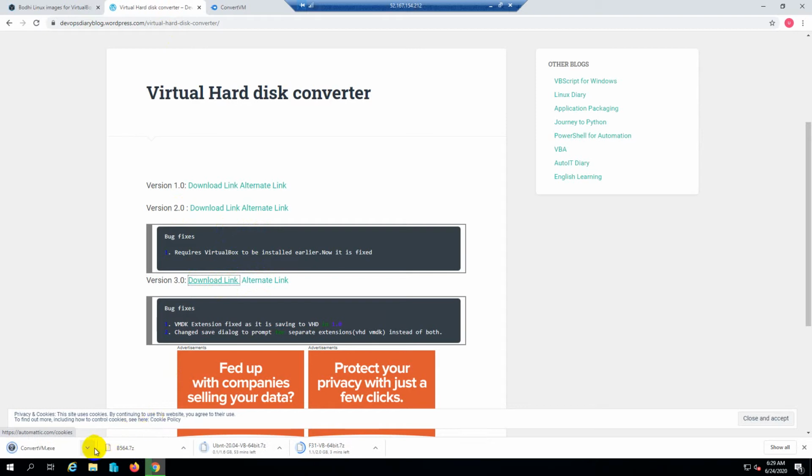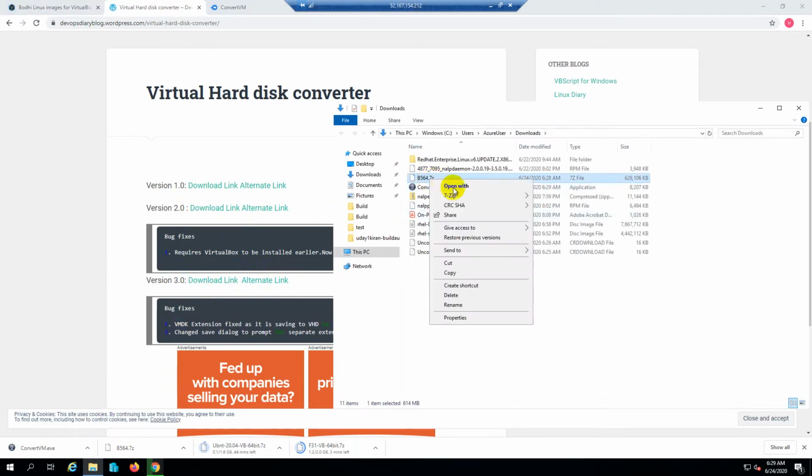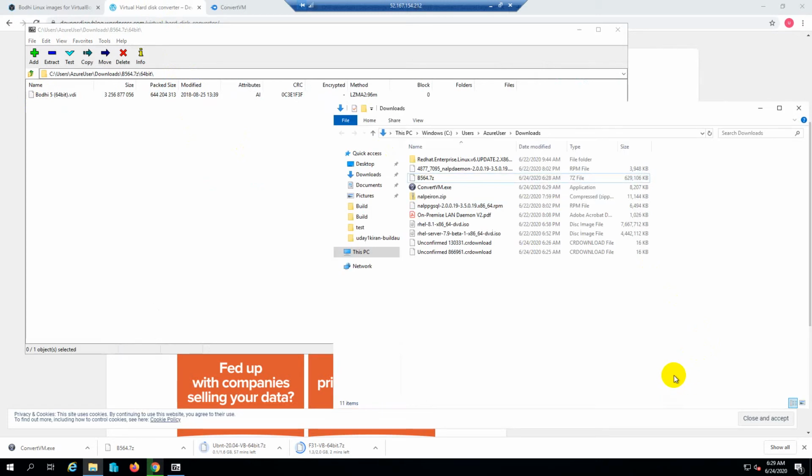Yeah, downloaded. Let's go to both the Linux ones. Yeah, BSD, 7-zip, 64-bit. Yeah, both are 6.5 something.